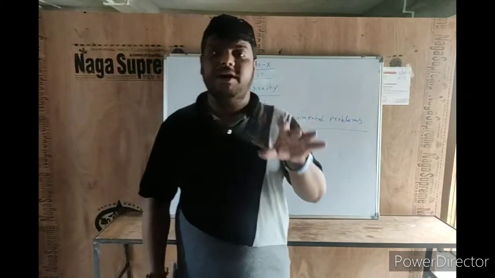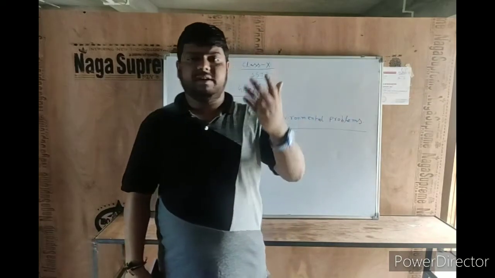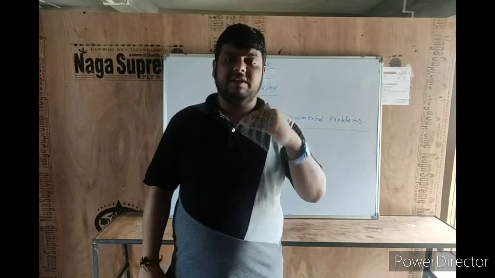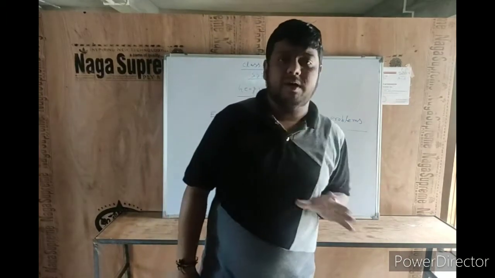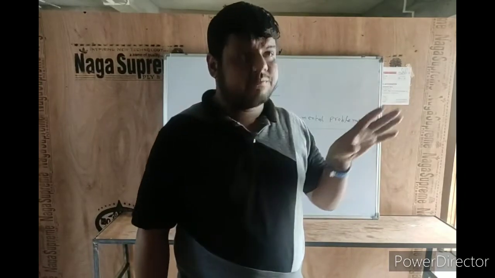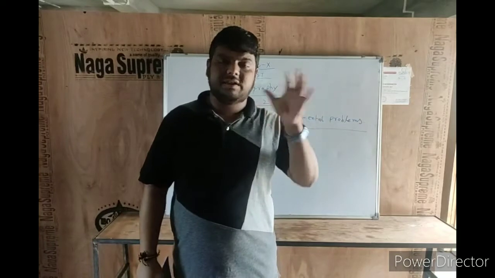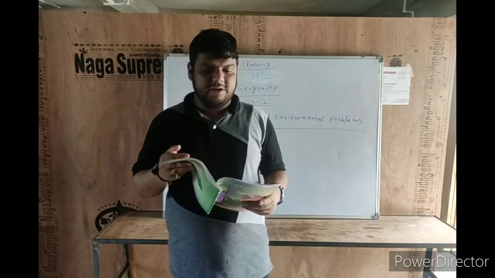Then the next point is atmosphere. Atmosphere means what we breathe in and breathe out: oxygen, carbon dioxide, all types of gases which surround us. This layer is called atmosphere.